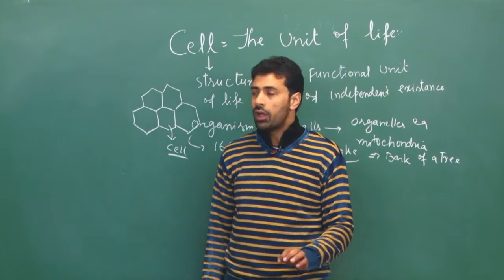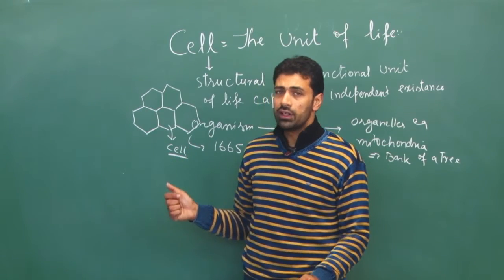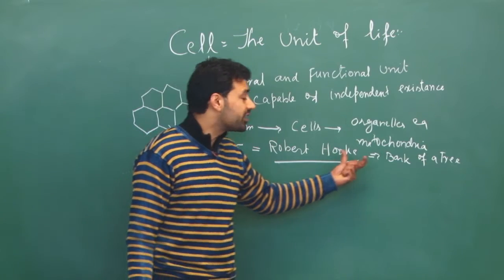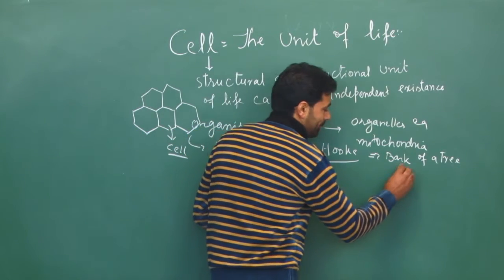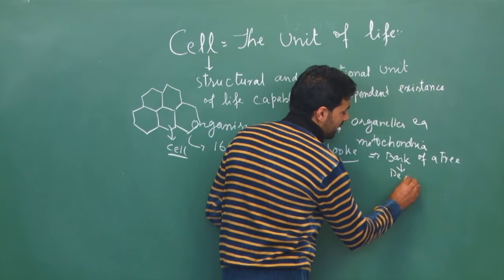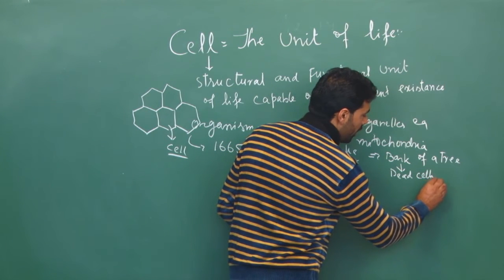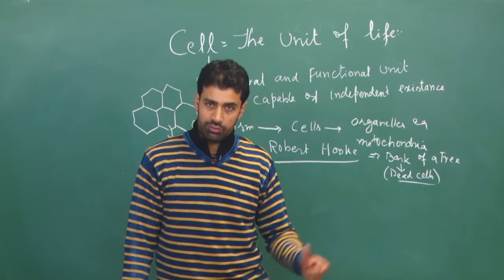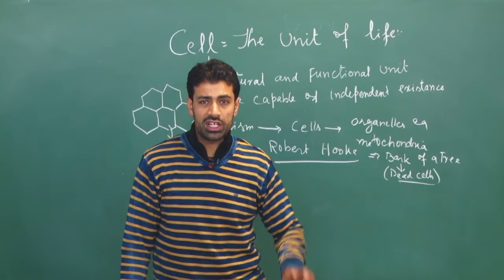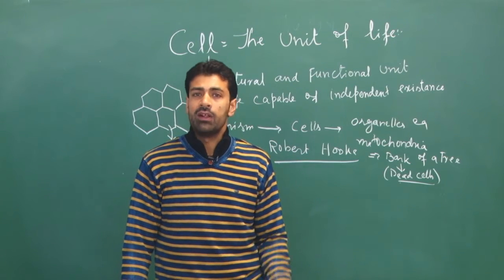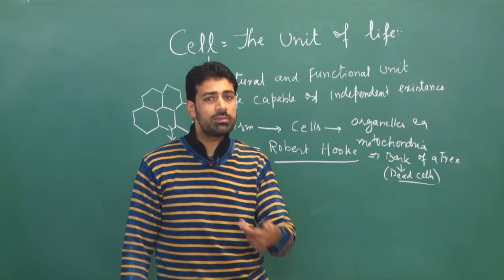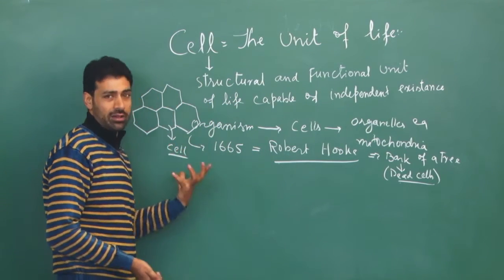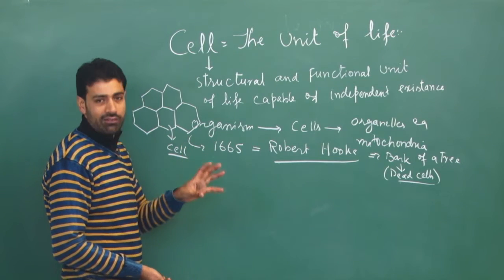But keep in mind, Robert Hooke observed the bark of the tree, and this bark is made of dead cells. So the bark of the plant is made up of totally dead cells. What do these dead cells contain? There is no plasma membrane. We'll discuss these terms later on. So there is no covering called plasma membrane, and the inner fluid, which we call protoplasm, has dried up. So Robert Hooke in fact did not study the entire cell. What he studied was just the cell wall.